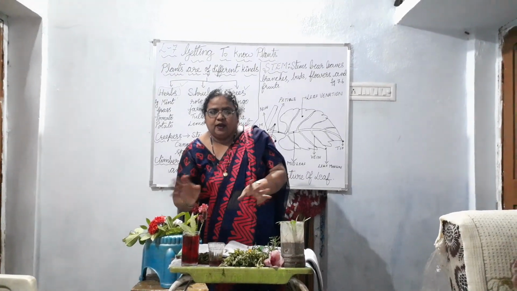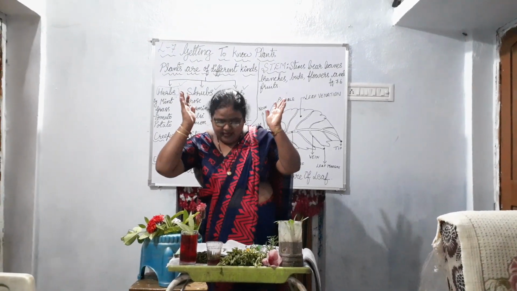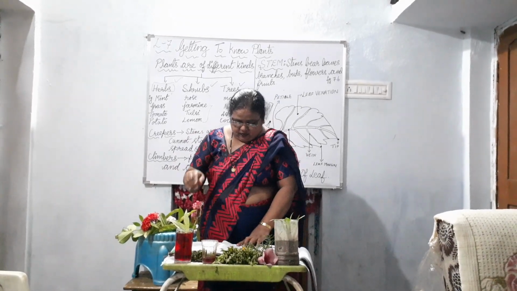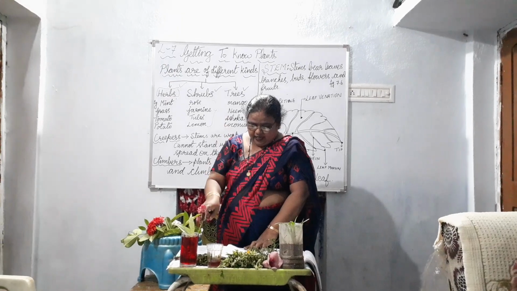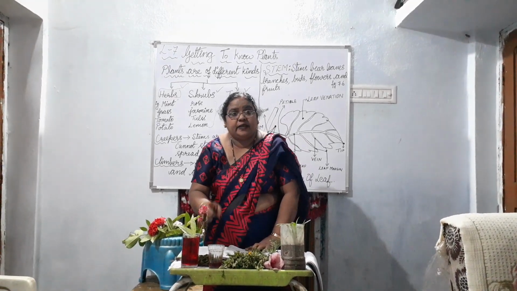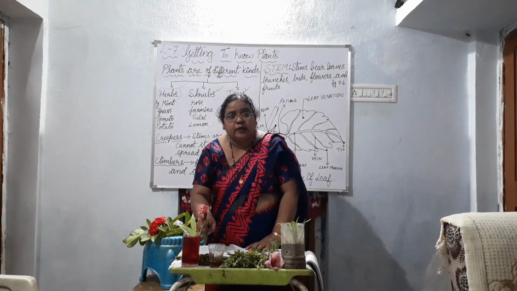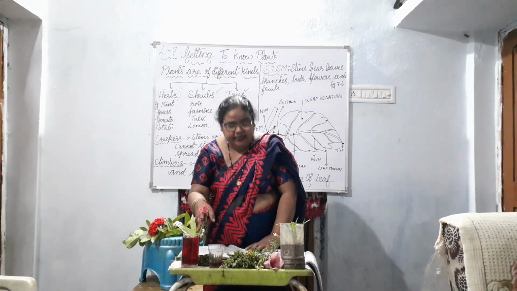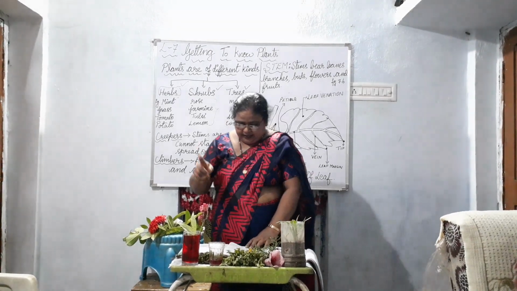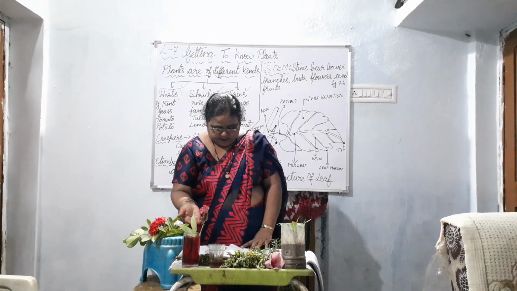Within no time it will not absorb. Then you see what happens to the color in the stem. The color of the stem will become red. Why? Because the water is red in color. And you will find that the color rises in the stem.